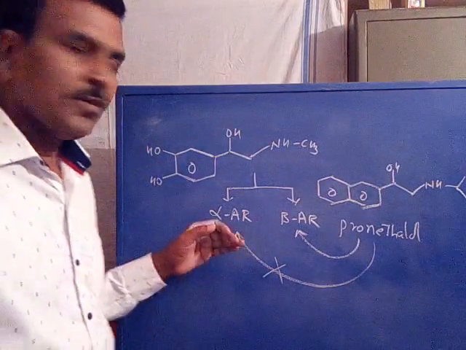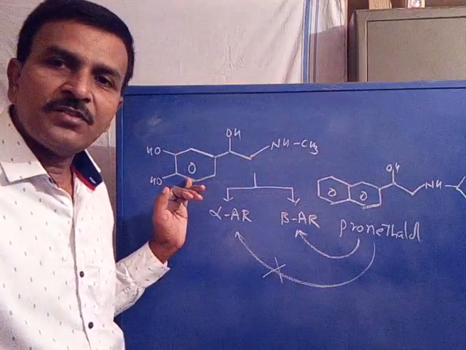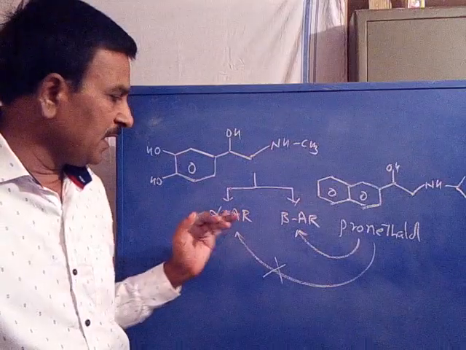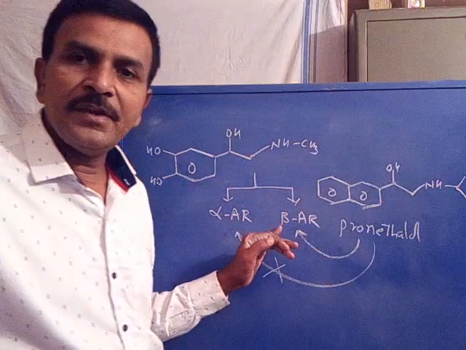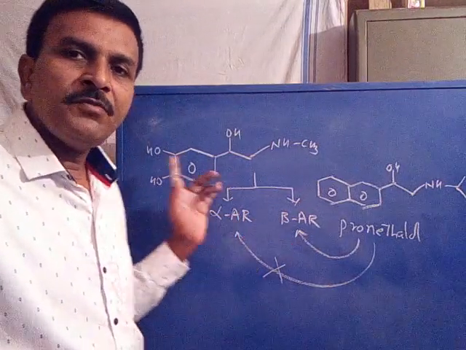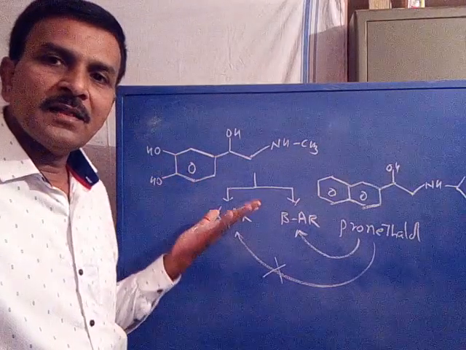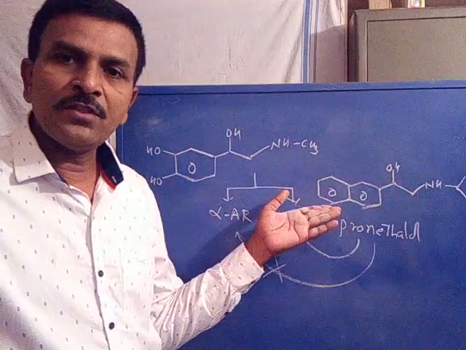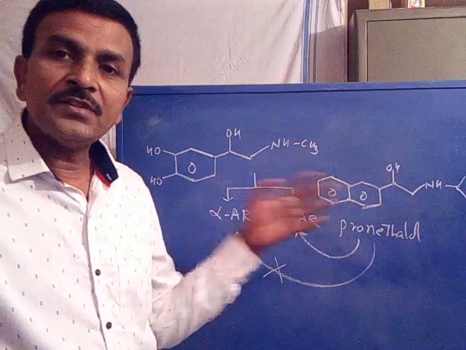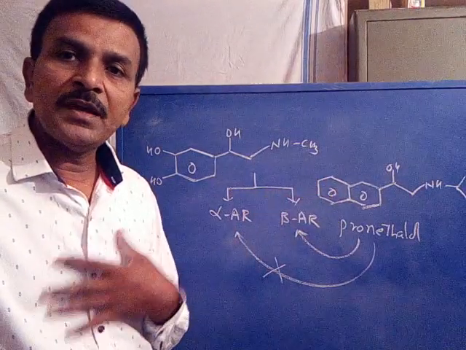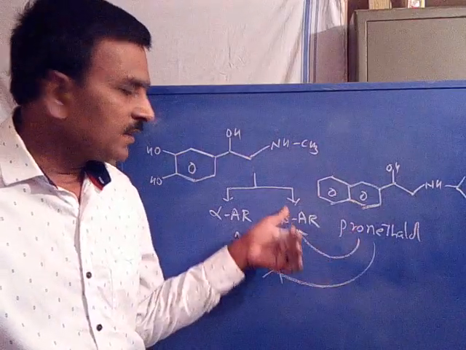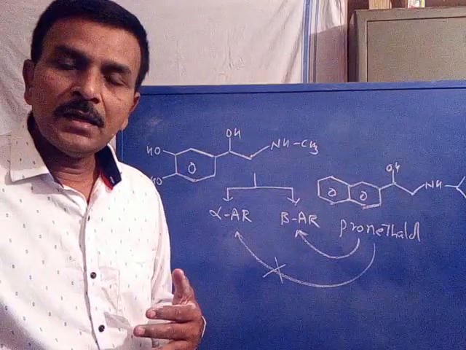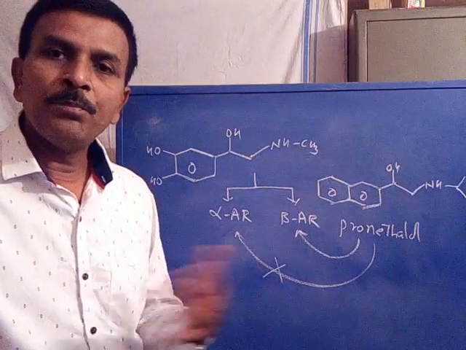Is it clear? Now you can see what is the difference. In the first structure, that is adrenaline, it has no selectivity. It may interact with alpha adrenoreceptor as well as beta adrenoreceptor. When we fuse its ring with another benzene ring to get the naphthalene based one, which is pronitolol, whose selectivity improved towards beta adrenoreceptor, it interacted only with beta adrenoreceptor. So this is the strategy of ring fusion to improve the selectivity.